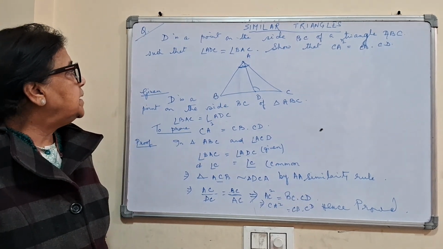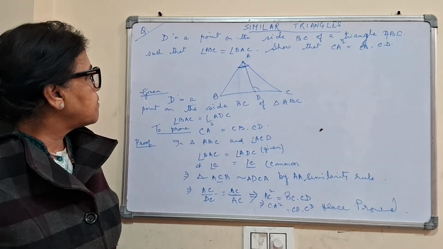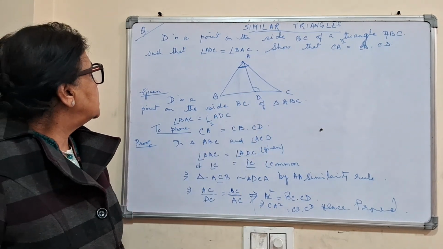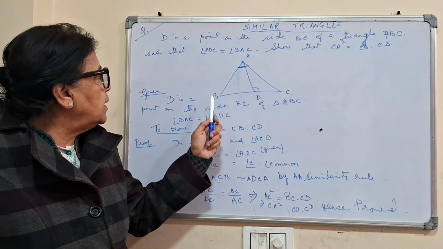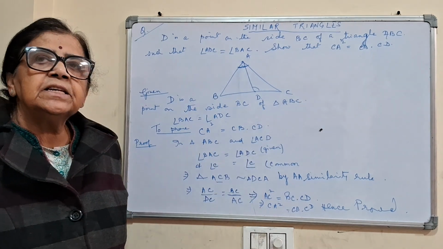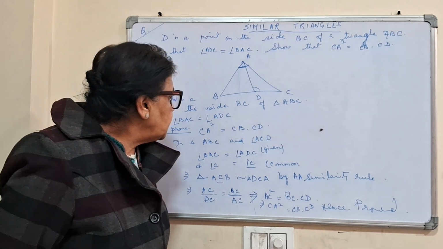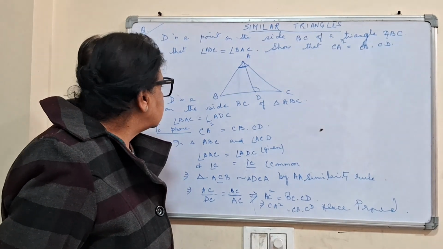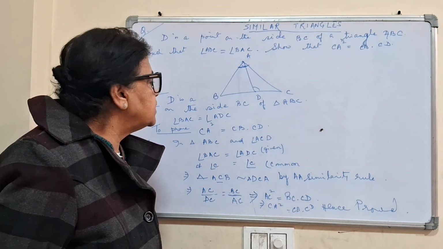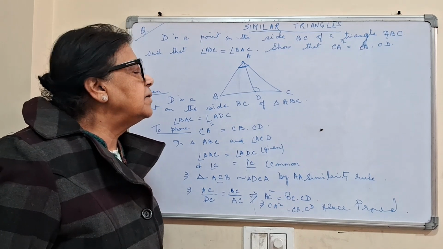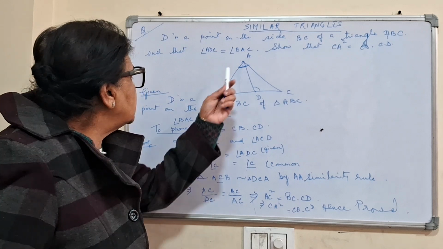Next question. D is a point on the side BC of a triangle ABC, such that angle ADC is equal to angle BAC. Show that CA square is equal to CB into CD. Given D is a point on the side BC of the triangle, and angle BAC is equal to angle ADC. These two angles are equal.